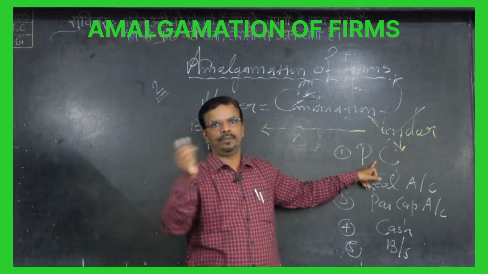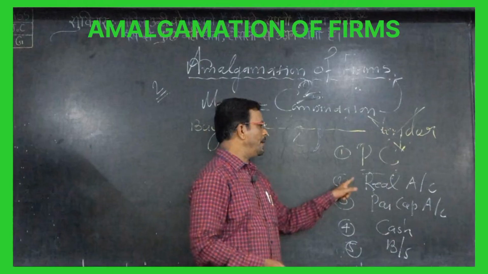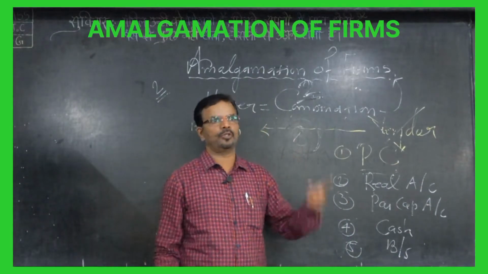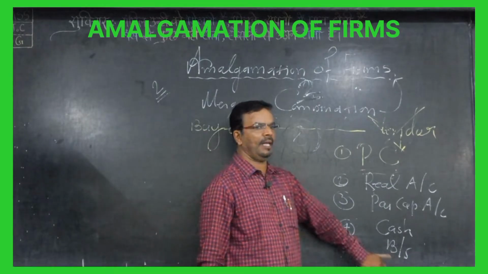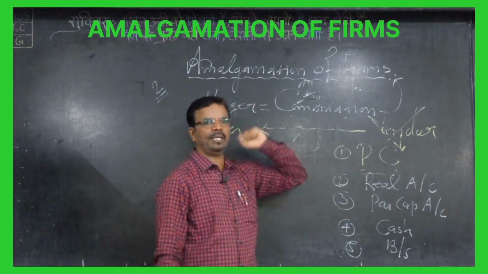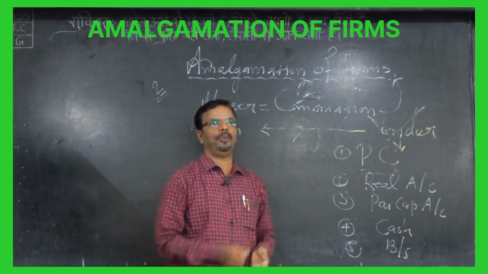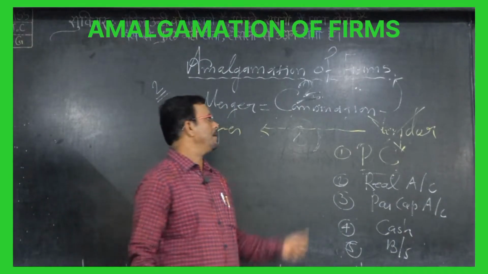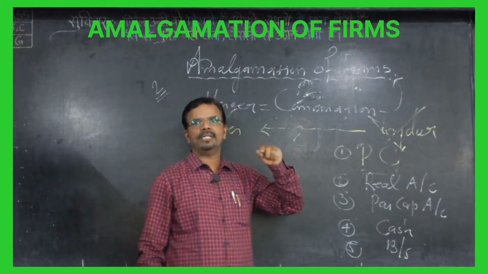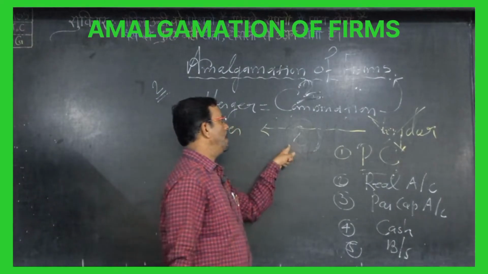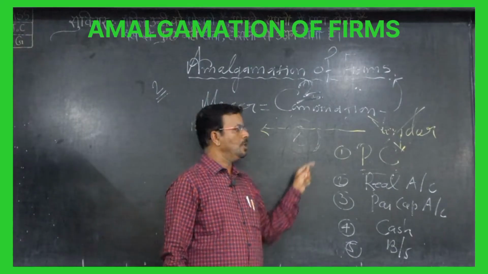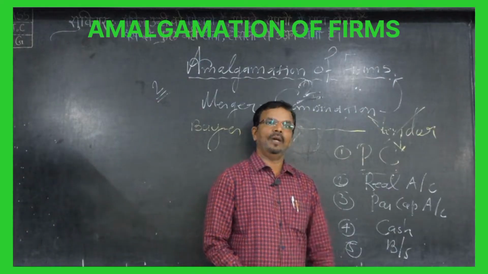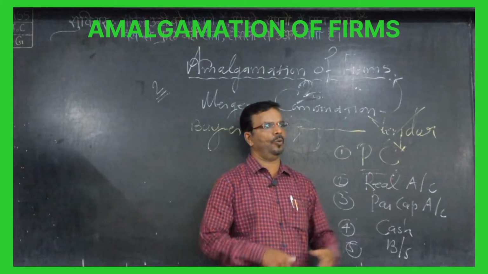PC is common for both. Realization account, partners' capital account, cash account in the books of A and in the books of B. So 3 plus 3, 6, and balance sheet 7, and PC 8. So in this way we have to prepare some ledger accounts and some statements. Balance sheet is a statement and PC is a statement. So these are the accounts we have to prepare in the books of the vendor, because that is their own business, and we have to close the firm.